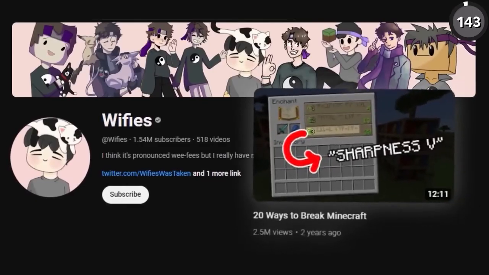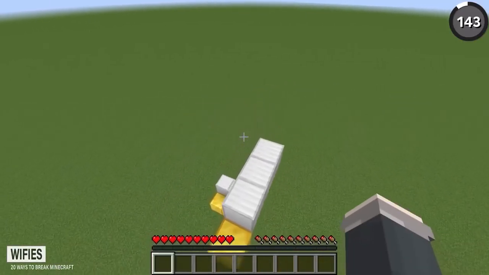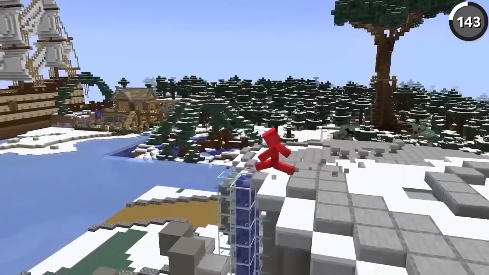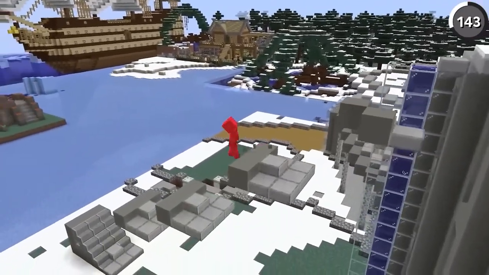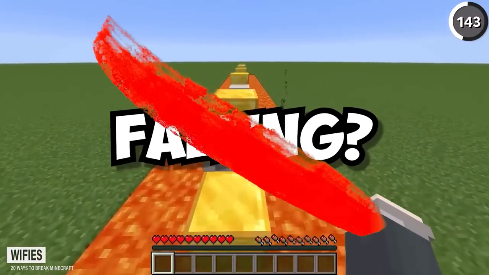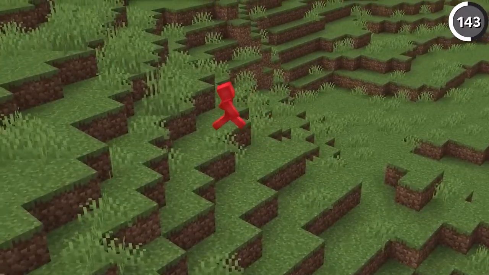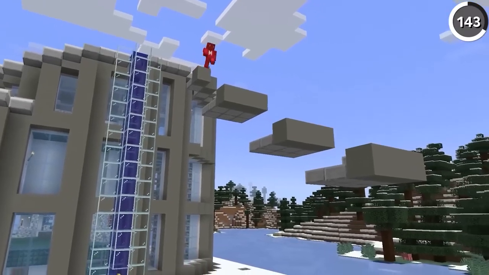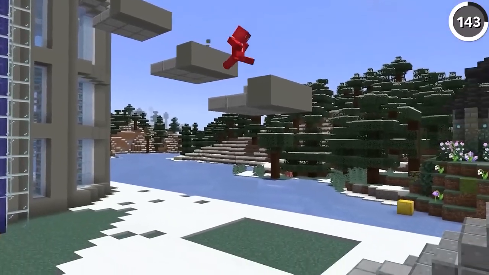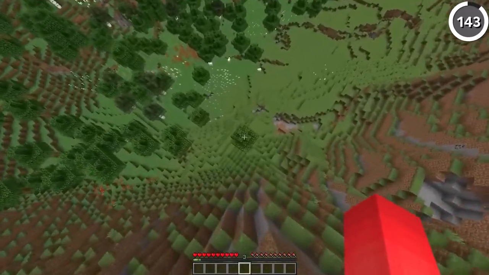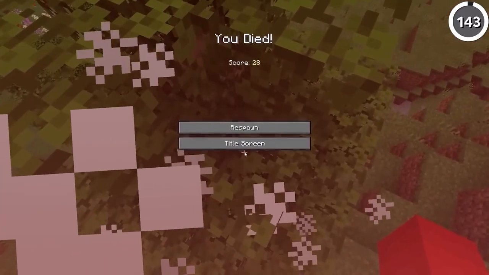As Weefies demonstrates in this video, if you were to place blocks at the exact right height while you're falling, then you can actually trick the game into not registering any fall damage when you land. The reason this happens is that the game thinks we're stepping onto the blocks instead of just falling onto them. And you wouldn't take fall damage if you were just stepping onto any regular block down here in the overworld, so nothing happens. But before you get excited to try and learn this skill, I will warn, it doesn't work in newer versions. I have a feeling if you tried it, it'd be a rude awakening even if you could get the timing down.